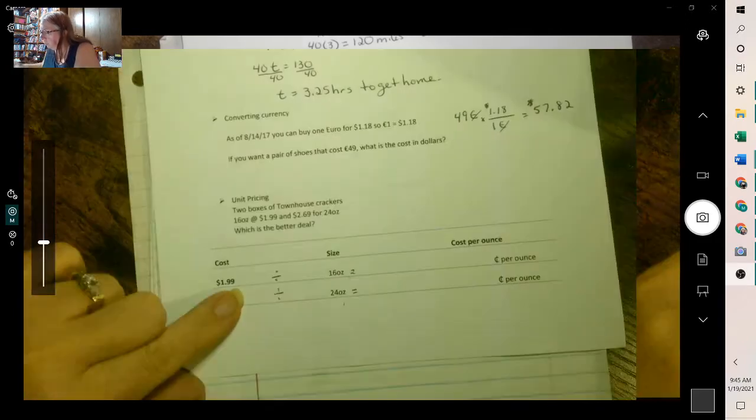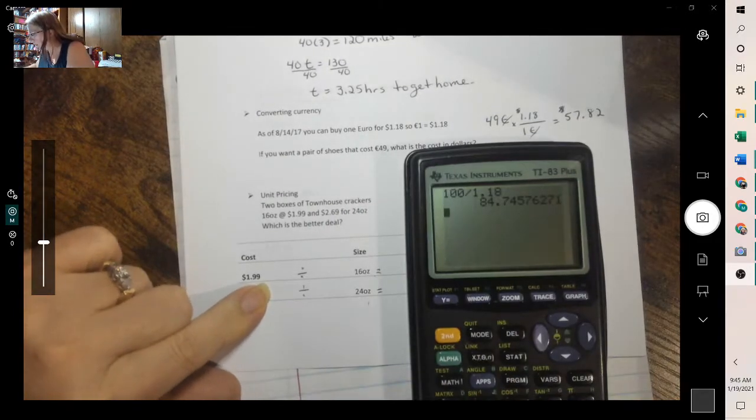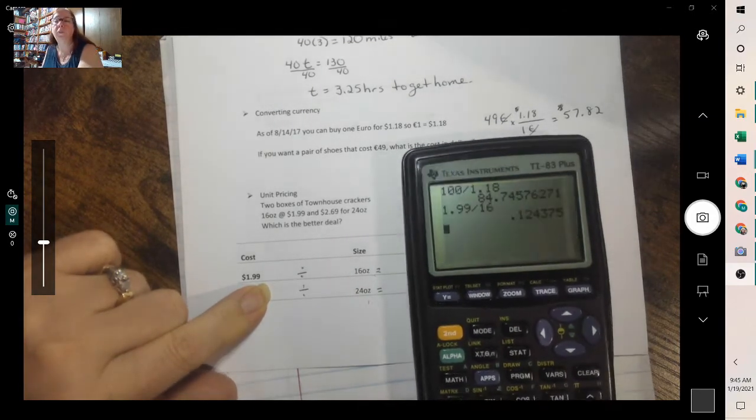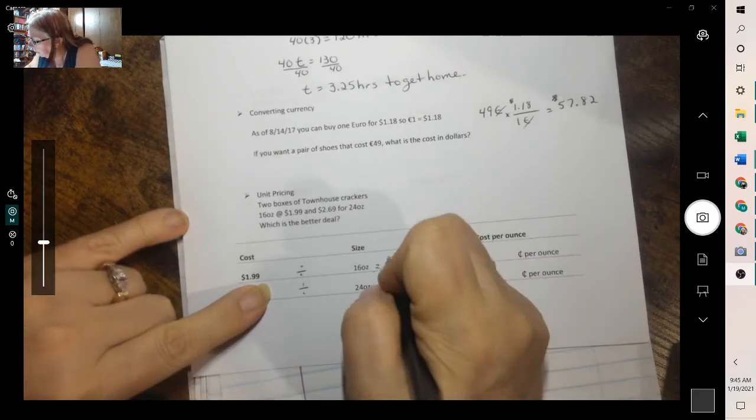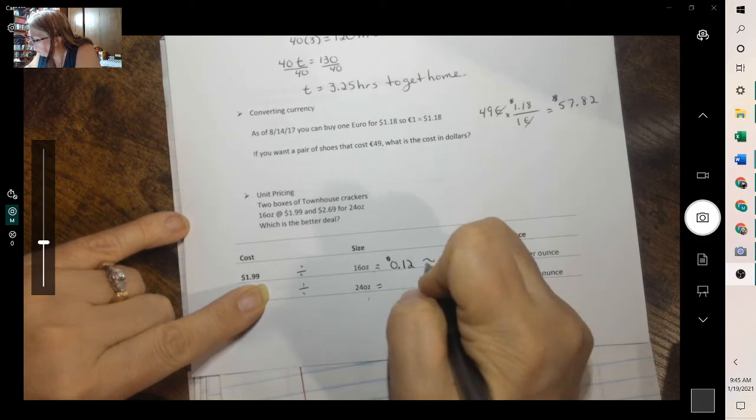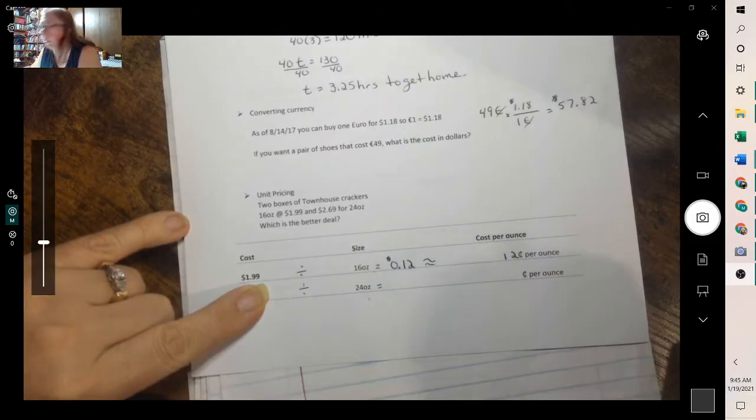So we're going to take $1.99 and divide by 16. And we get, notice it's decimals, 0.12, and we're talking about money. So that's 12 cents.